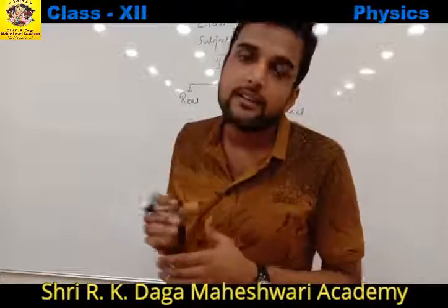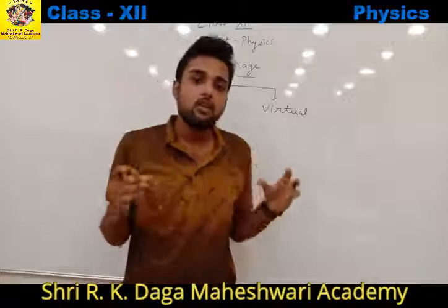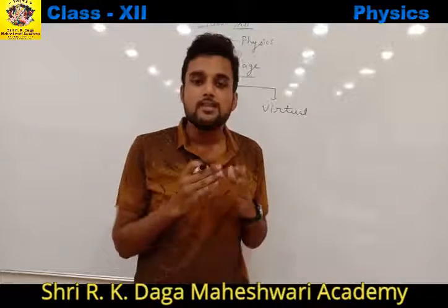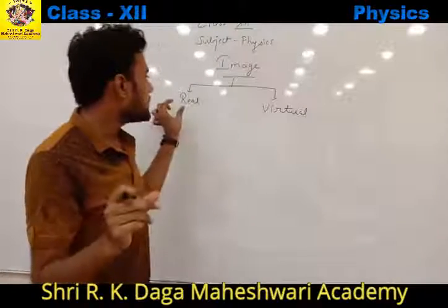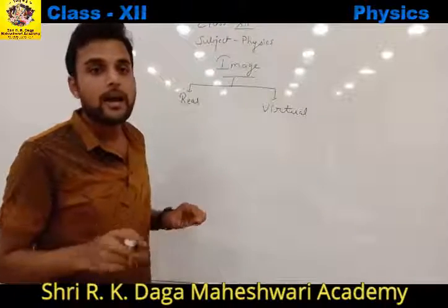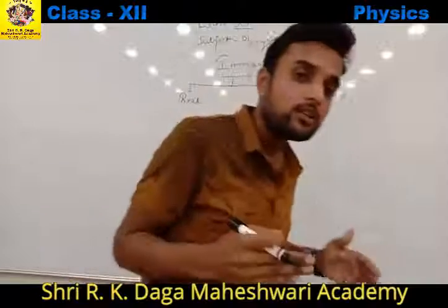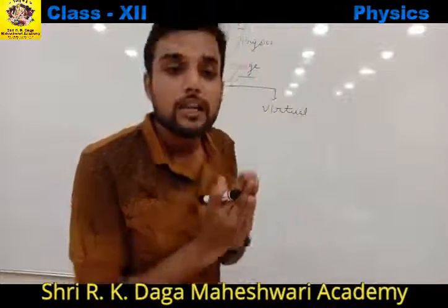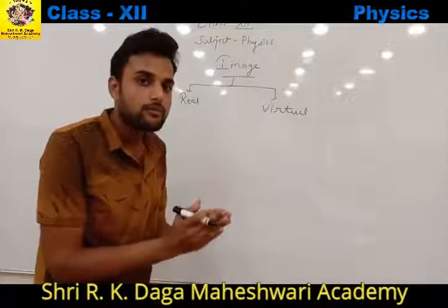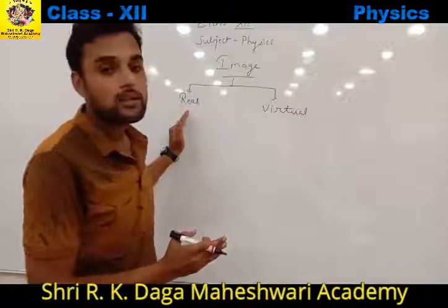We can define real image as when two or more reflected rays actually meet each other, then that point is called the real image of an object. I am repeating again, when two or more reflected rays meet each other, then that point of intersection of these rays is called the real image.